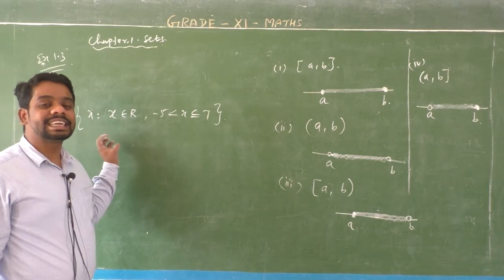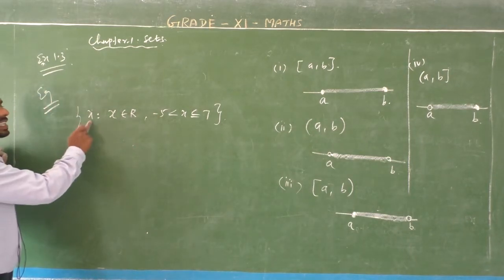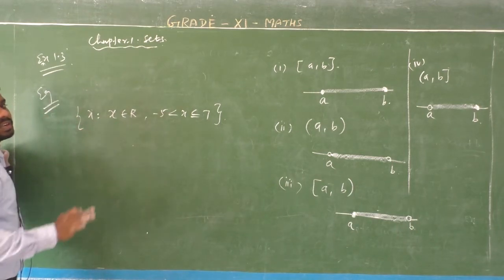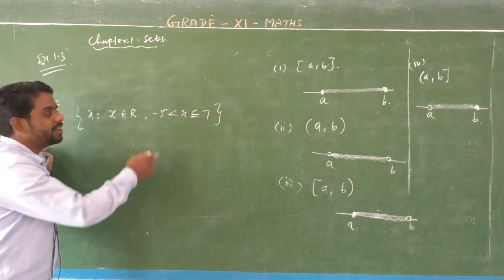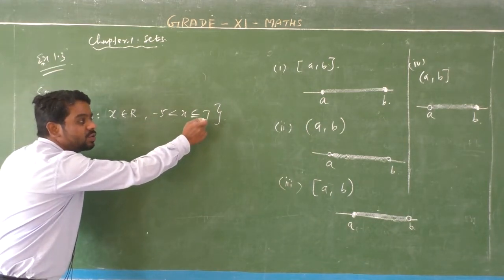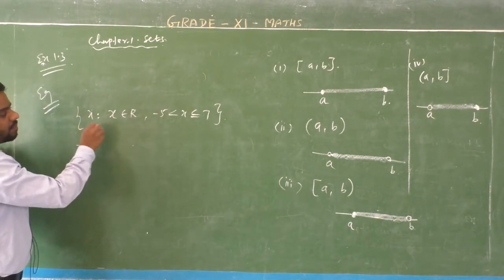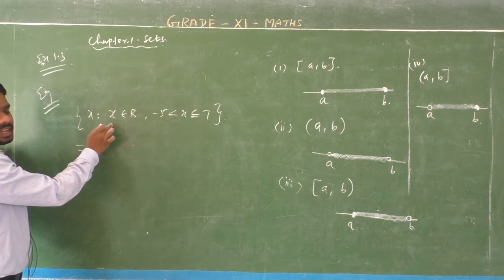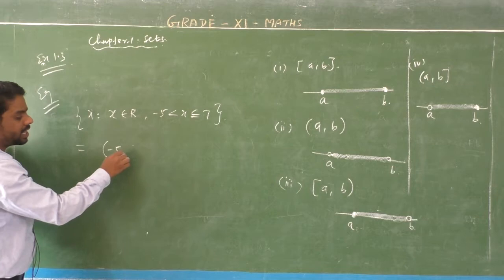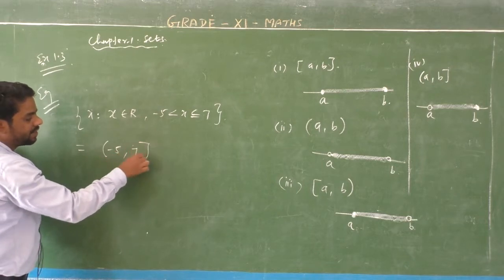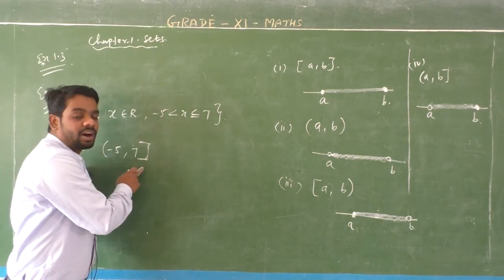This form is set builder form. So x such that x is a set of all real numbers in between minus 5 to 7, including 7 except minus 5. So this set builder form is written in interval form as half open, minus 5 comma 7, half closed 7. This is a set builder form.